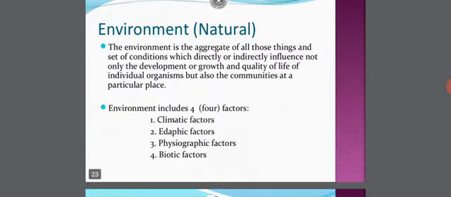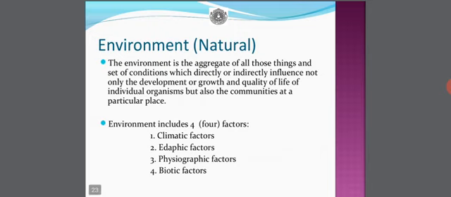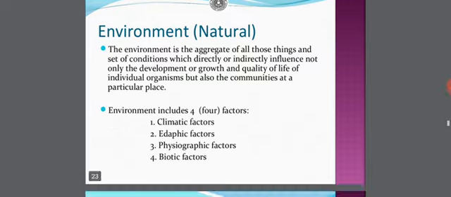Now coming to environment, that is natural one. The environment is the aggregate of all those things and set of conditions which directly or indirectly influence not only on the development or growth and quality of life of individual organisms but also the communities at a particular place. Environment includes four factors like climatic factors, edaphic factors, physiographic factors, and biotic factors.